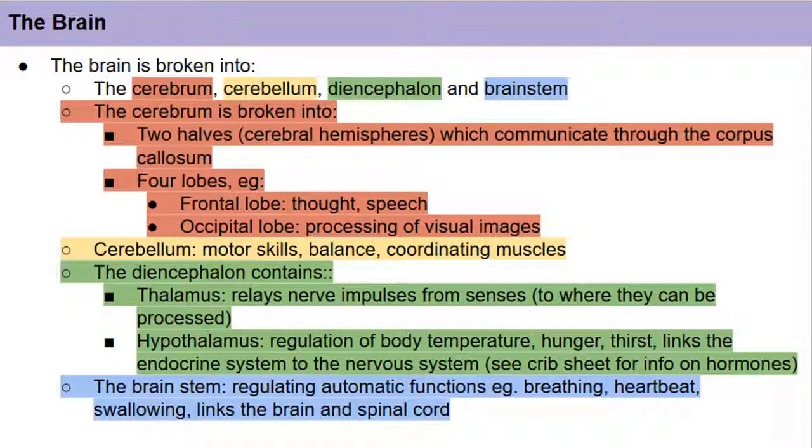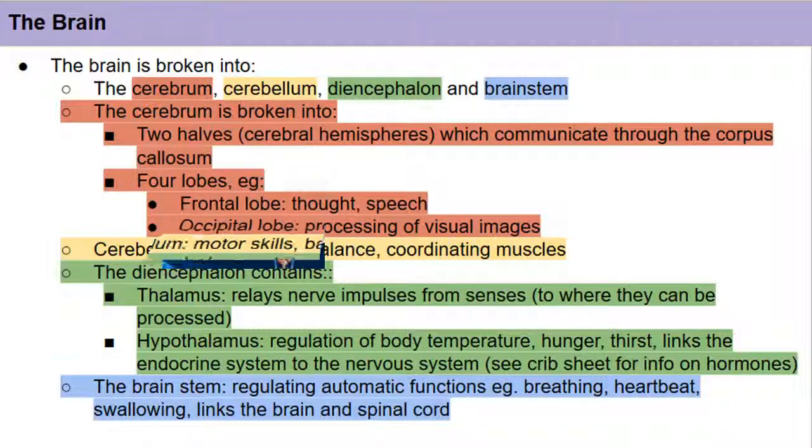The diencephalon can be split into two parts: the thalamus, which relays nerve impulses from senses to where they can be processed, and the hypothalamus, which deals with the regulation of body temperature, hunger and thirst. It also controls the release of hormones from the pituitary gland.